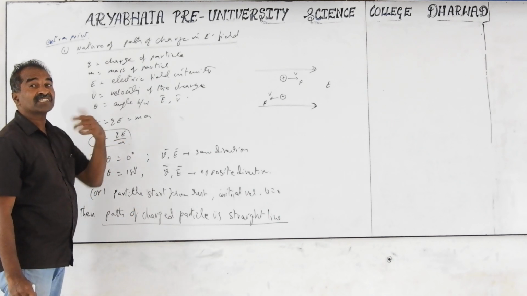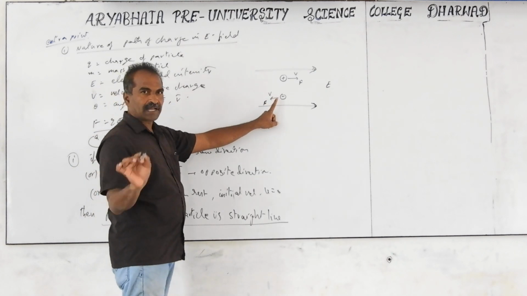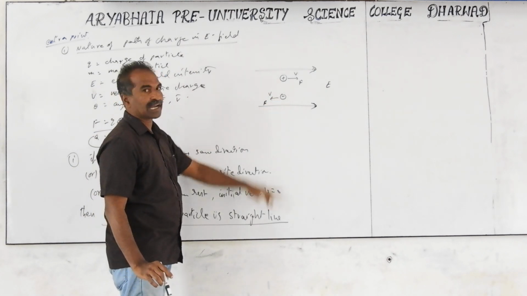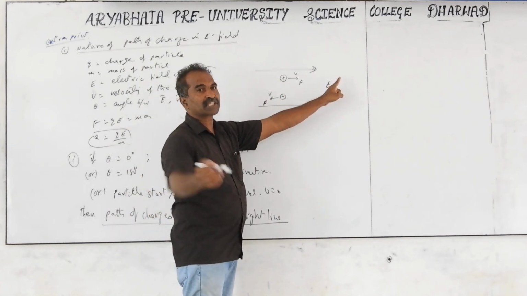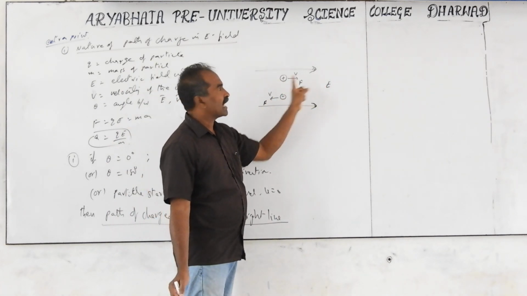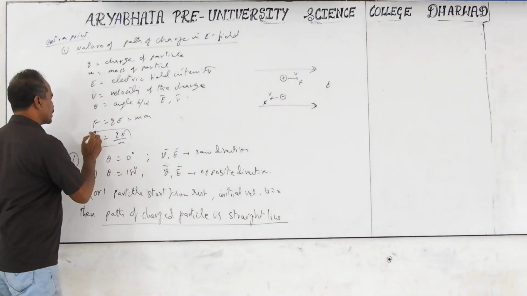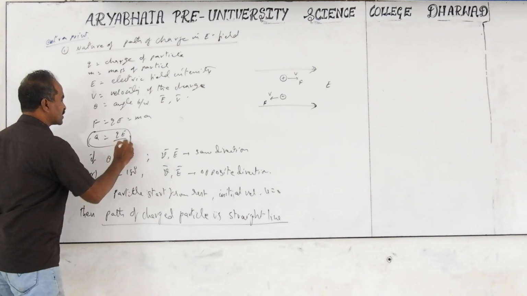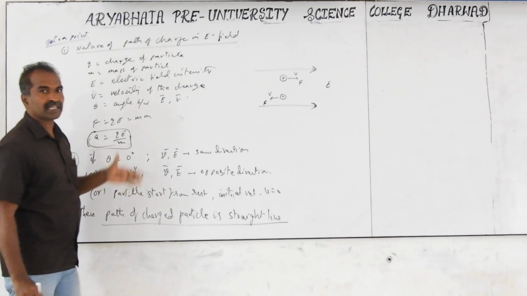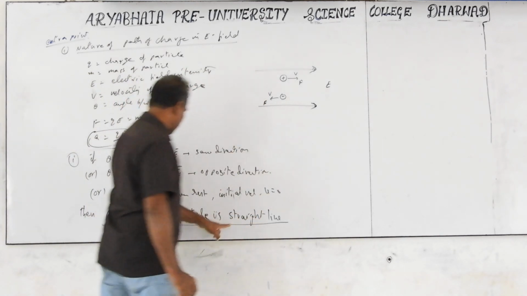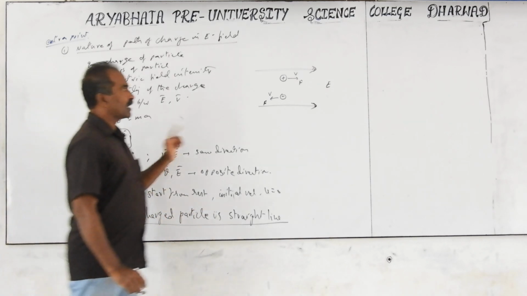So in all these cases, what is the nature of the path? We ask whether the particle moves in a straight line or a parabola. In this case, only a straight line path. It started moving, so it moves with acceleration in this direction. Force is applied, velocity increases with time, and it moves with the acceleration a. A is the acceleration of the charged particle in the electric field, a equal to qE by m. What is the nature of the path? A straight line path. That point is important: the path of the charged particle is a straight line in all these conditions.